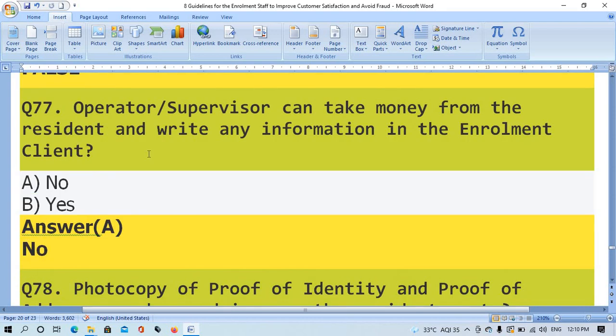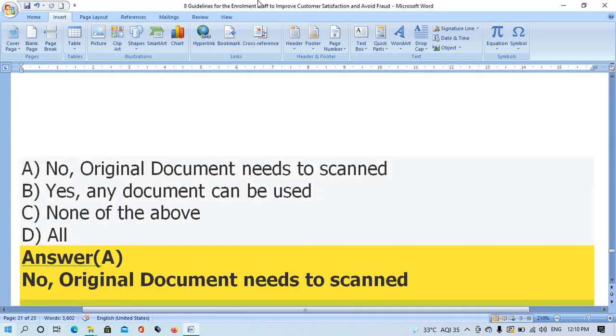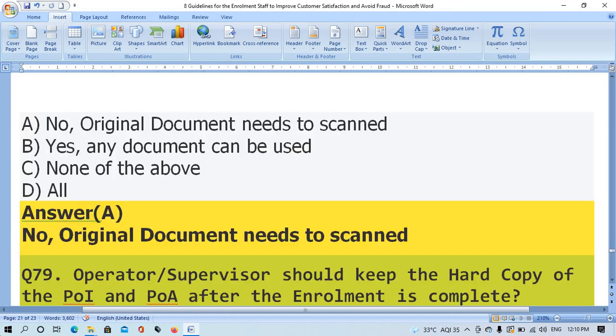Question number 77. Operator/supervisor can take money from any resident and write any information in the enrollment client. The right answer is option A, no. Question number 78. Photocopy of proof of identity and proof of address can be used in case the resident wants. The right answer is option A, no. Original document needs to be scanned.